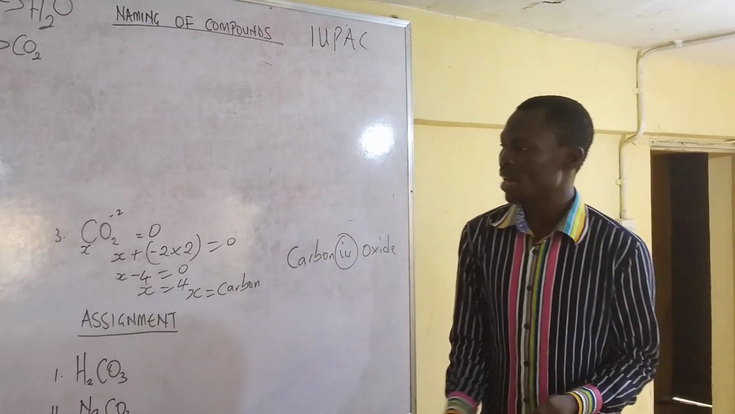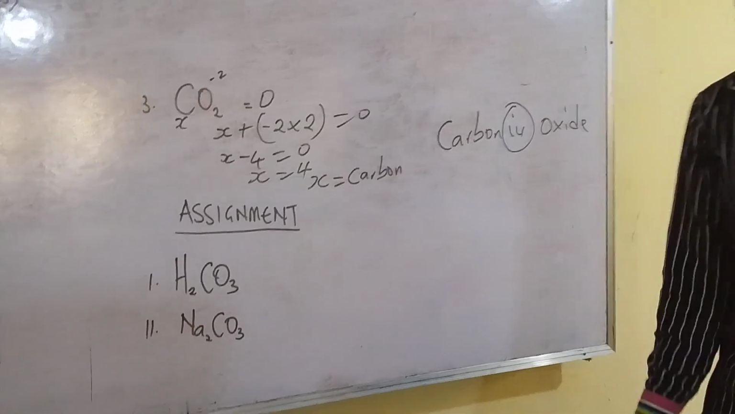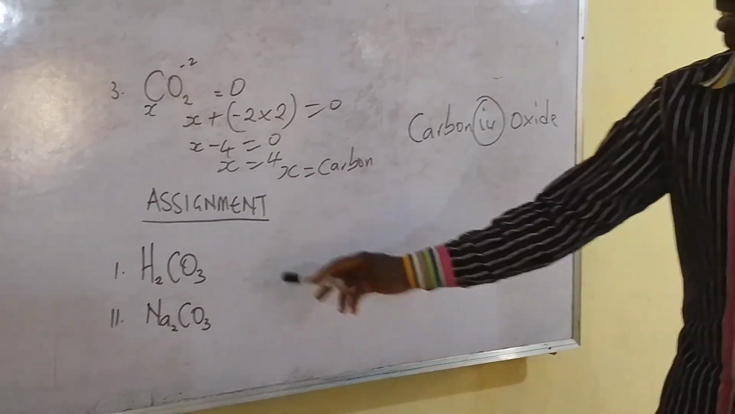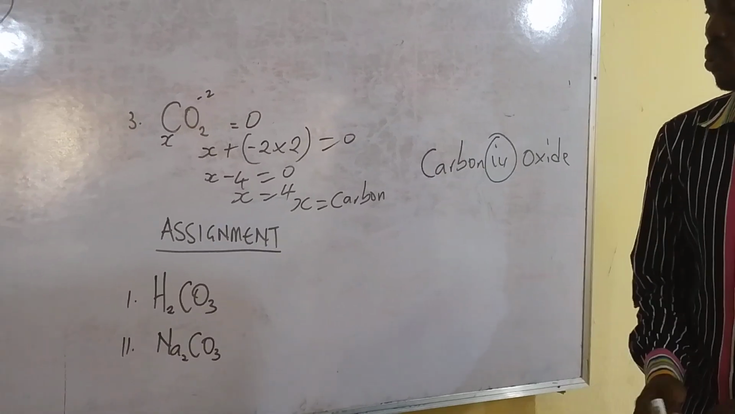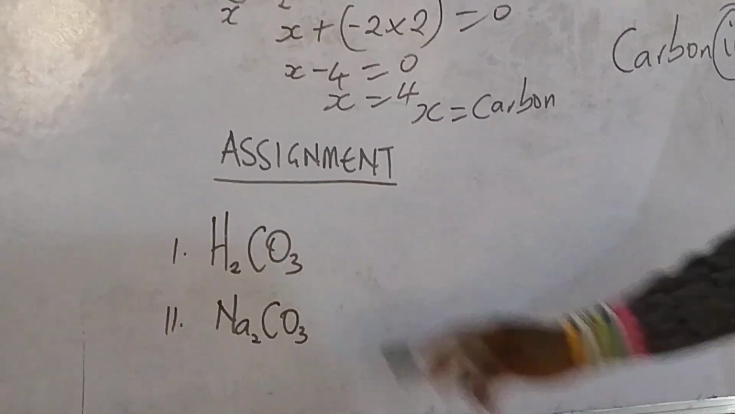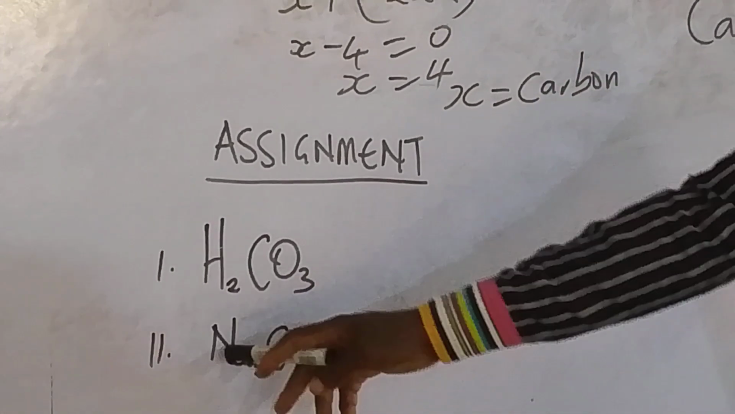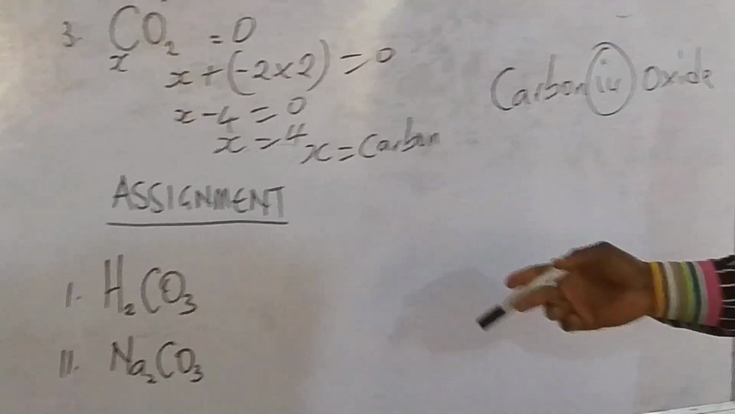Here I have an assignment for you. Assignment: name these compounds as listed here. Number 1 is H2CO3. Then number 2 is Na2CO3.